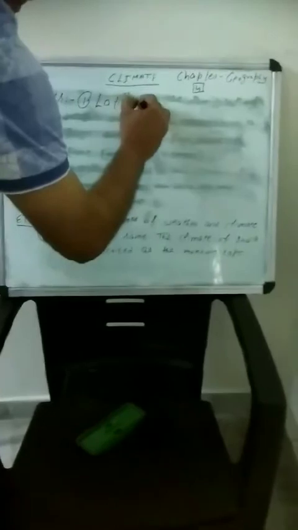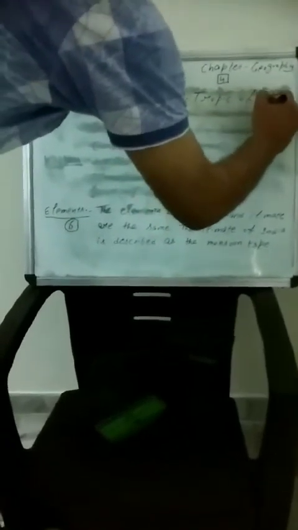Number 1 is latitude. Latitude. We know that the Tropic of Cancer passes through the middle of the country.